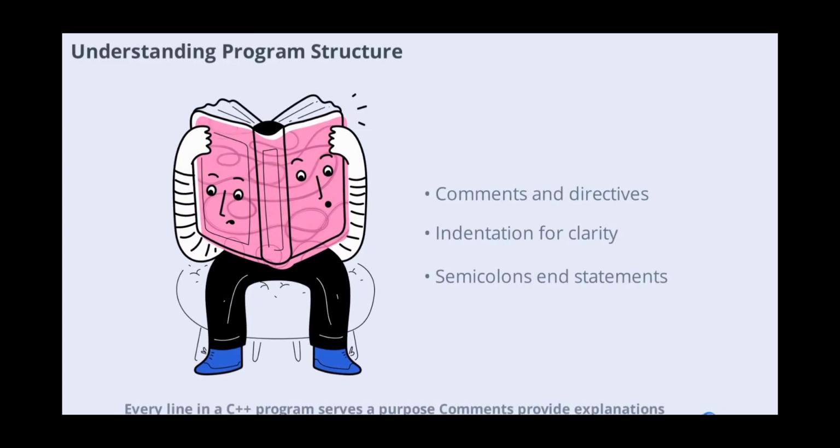Every line in a C++ program serves a purpose. Comments provide explanations, while directives like #include bring in necessary libraries. The main function is where execution begins. Statements end with semicolons, and indentation improves readability. Output is handled by cout, and return 0 signals successful execution. These conventions ensure your code is clean, organized, and easy to maintain.